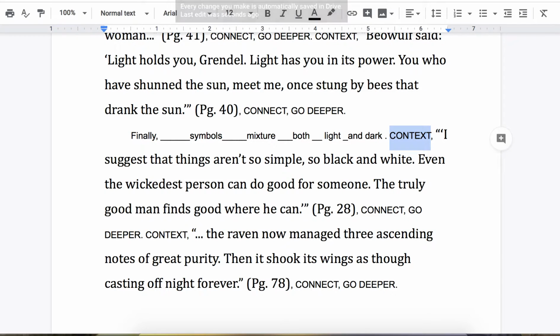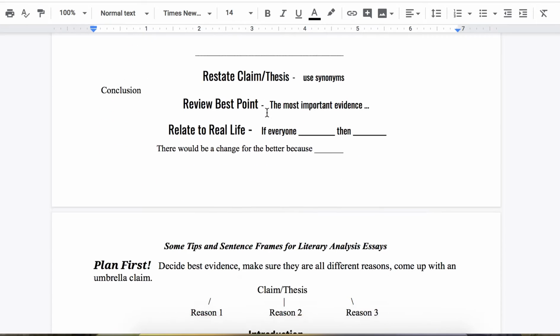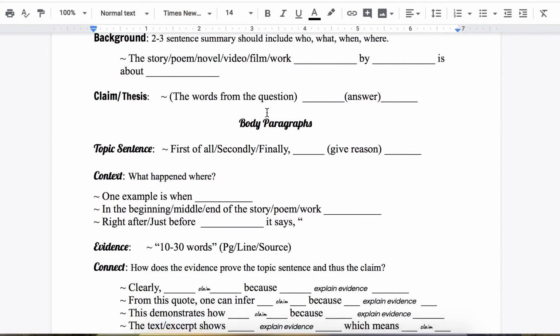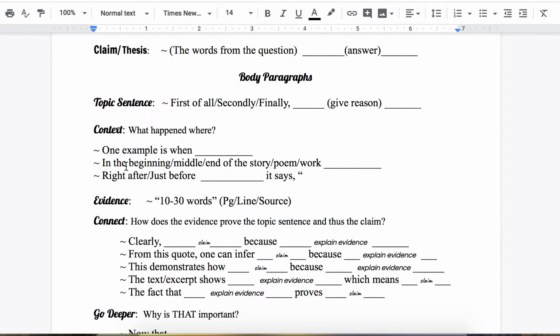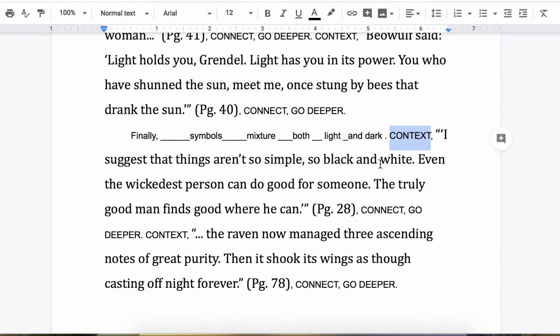So I go back here and look at my blue sheet, where it gives me some sentence frames for context that I can use. Let's go ahead and try the in the beginning or the middle, end of the story, and right after, just before. So where does this take place in the story? I suggest that things aren't so simple, so black and white. Even the wickedest person can do good for somebody. The truly good man finds good where he can.